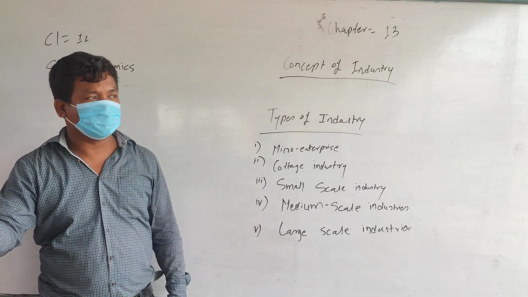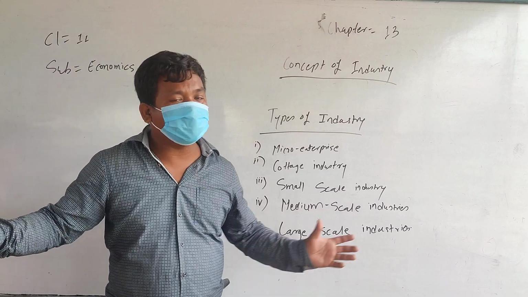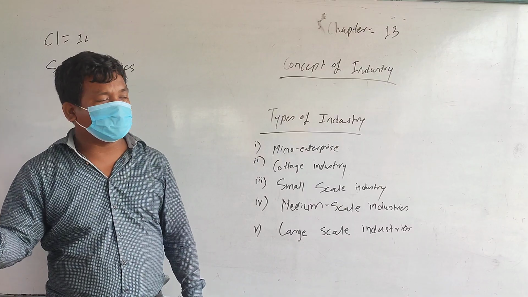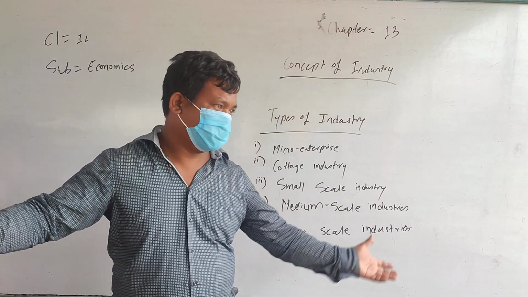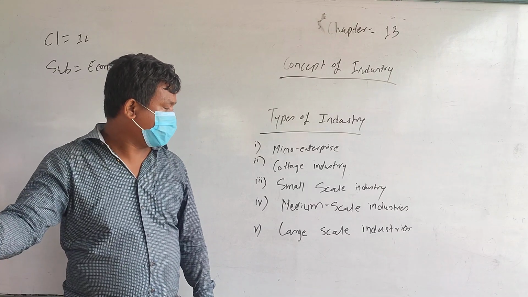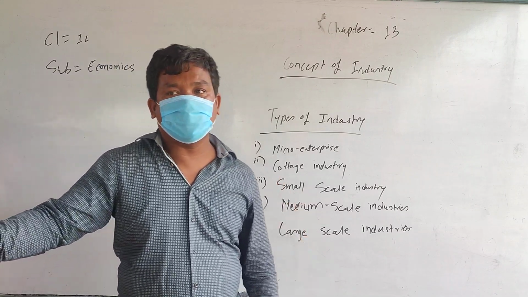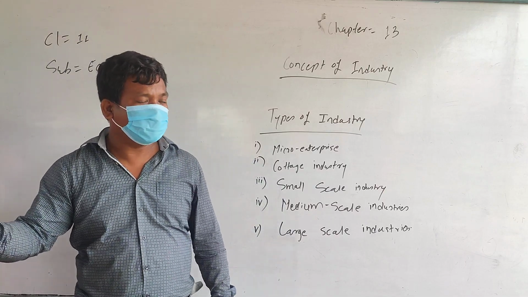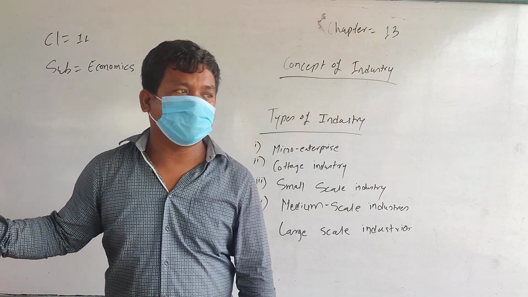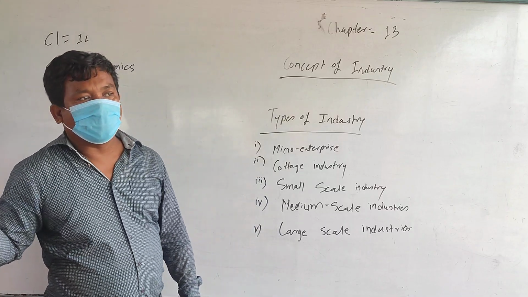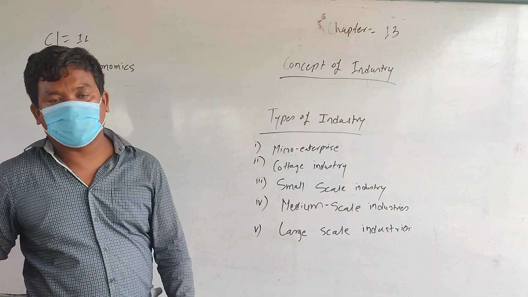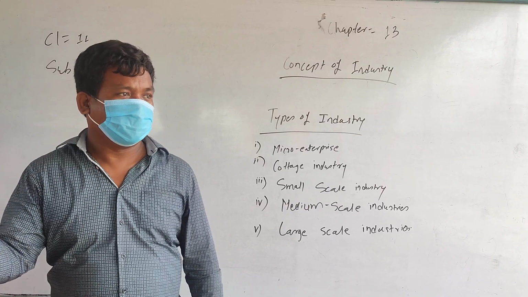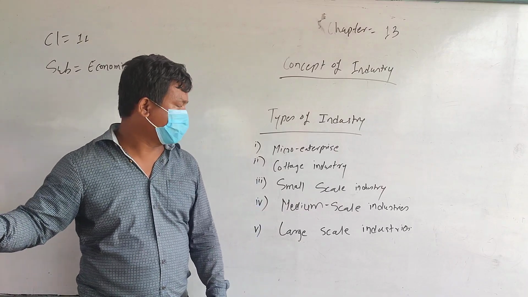This type of industry uses a very small number of workers and doesn't require large investments. If they use machines consuming electricity, the machines should not consume more than 50 kilowatt electricity. If such machines are used in the industry, they come under cottage industry.